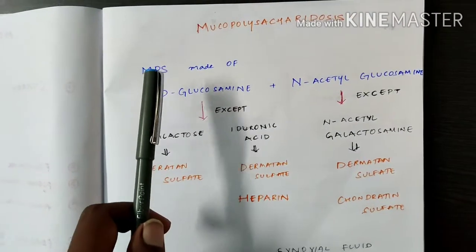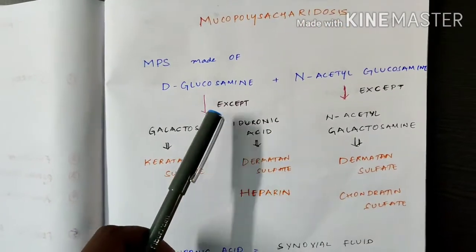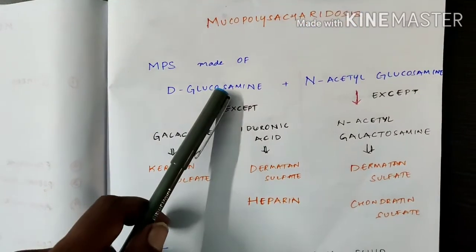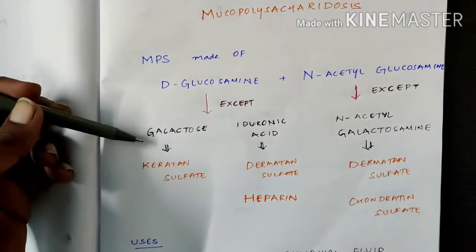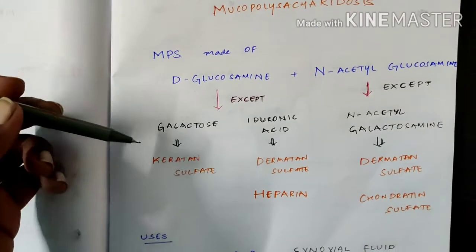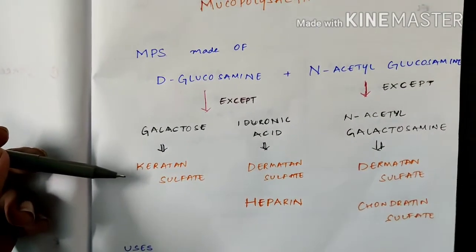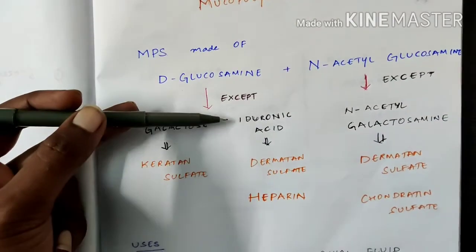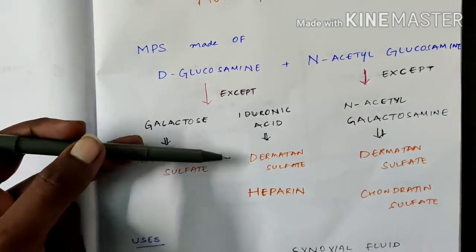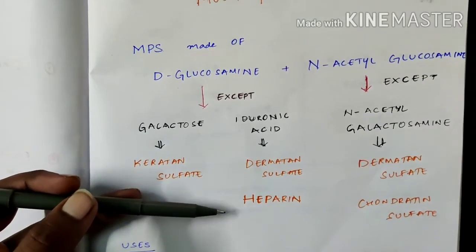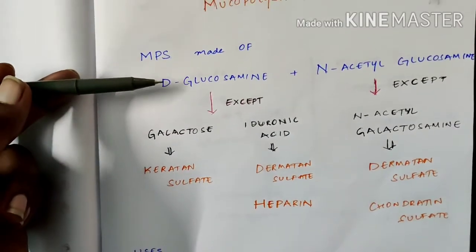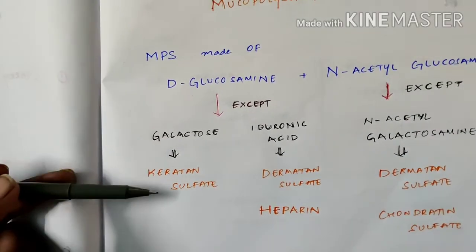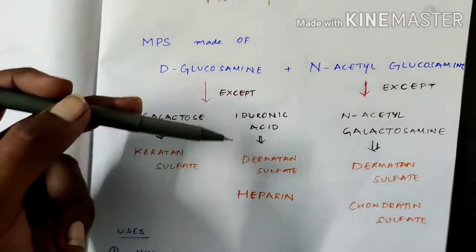Glucose everywhere, but except in a few mucopolysaccharides, this glucosamine is replaced by galactose in keratan sulfate, and by iduronic acid in dermatan sulfate and heparin. Once again, I am repeating, D-glucosamine is replaced by galactose in keratan sulfate and iduronic acid in dermatan sulfate